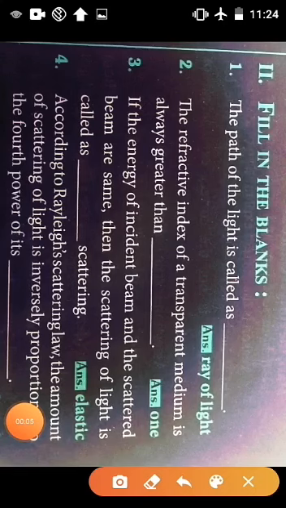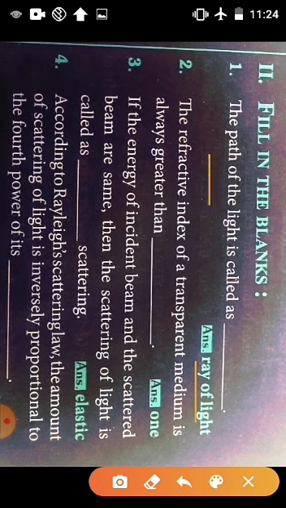Let's see the second Roman. Fill in the blanks and see the first question. The path of light is called as dash. The path of light is called as ray of light. Then what is beam of light? Yes, very good. The answer is group of light rays. Group of light rays is called as beam of light.